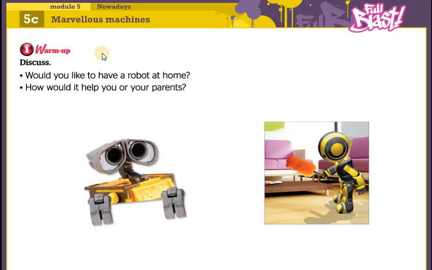We have discussed: would you like to have a robot at home? How would it help your parents? Think about these two questions. Try to build some ideas in your brain so that you move to the second activity.